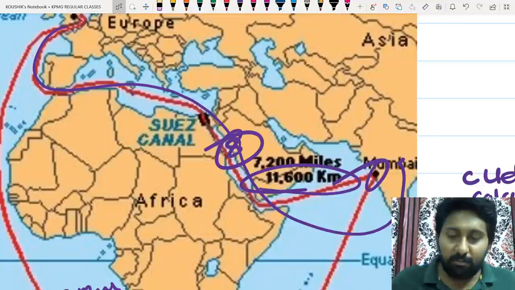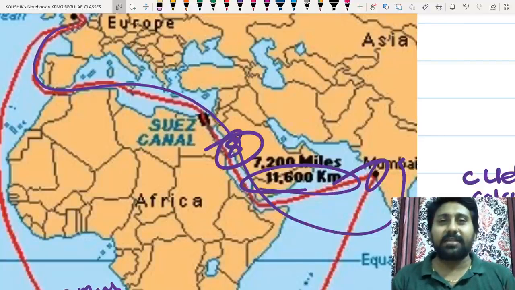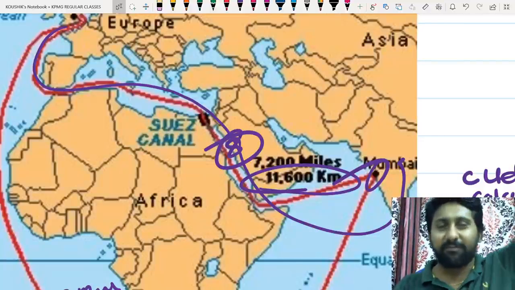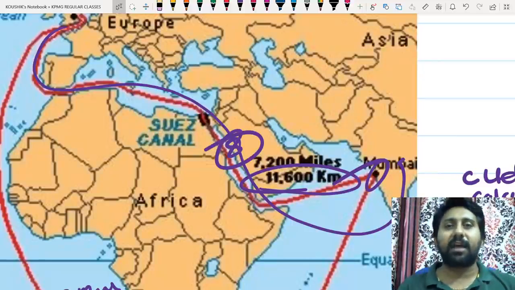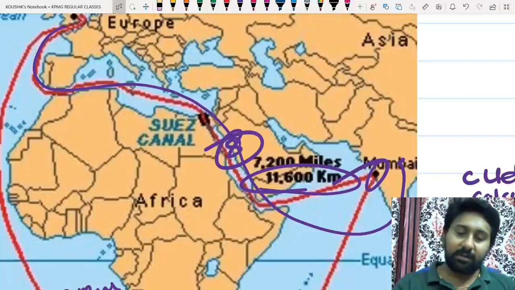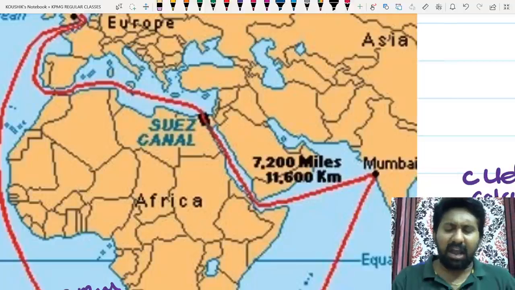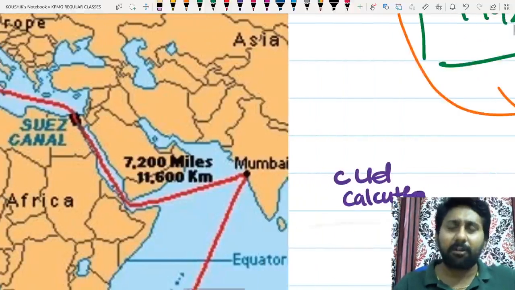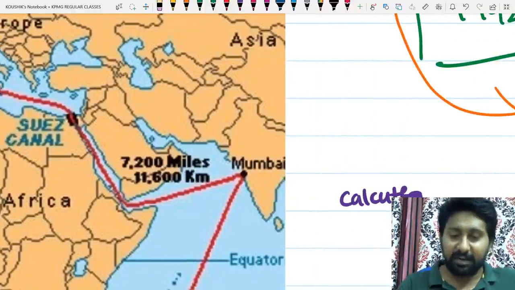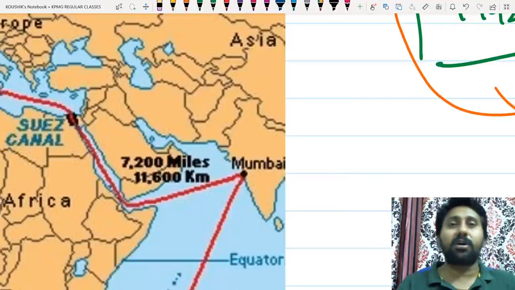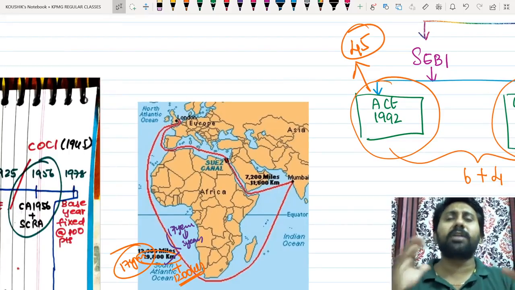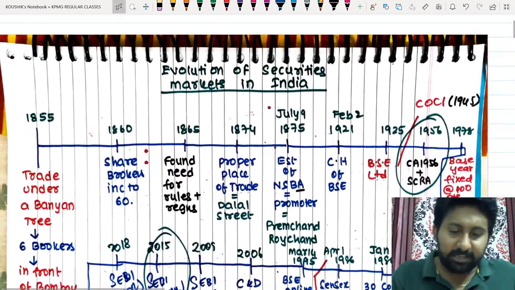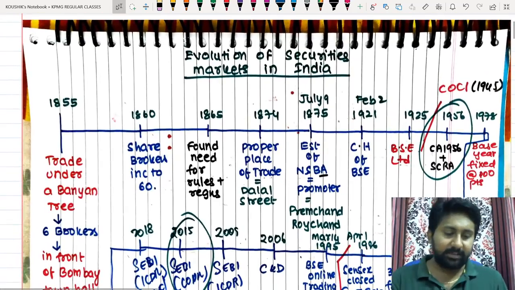So this is how Mumbai became a commercial capital, and SEBI came into existence almost 150-200 years later. But I just want to tell why Mumbai is the commercial capital of India. This is how they started, and Mumbai is rich in textiles. Ahmedabad and Mumbai were highly developed cities at that point of time with regard to the textile industries. This is how our historic exposure to the outside globe started. So let us now see the evolution of securities markets in India.